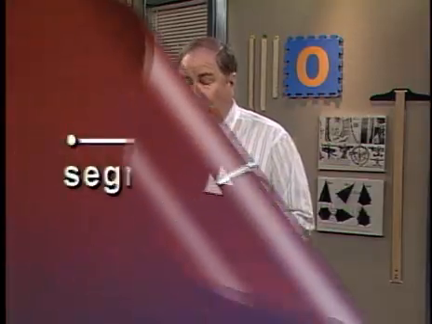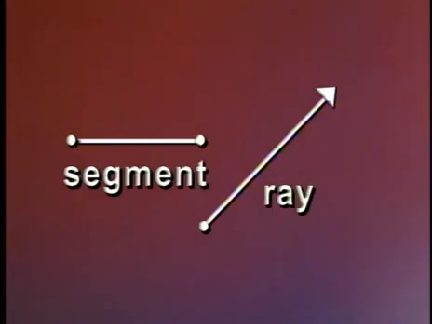Let's take a look at certain shapes that are made up of lines or parts of lines. First, we come to 2 parts of a line, and that is the segment and the ray. A segment or line segment is simply a piece of a line. To segment something is to break it up. A segment has an endpoint on each side.